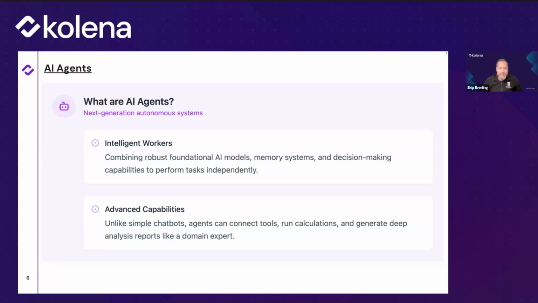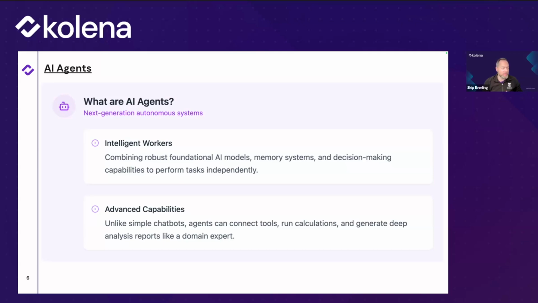They're effectively an intelligent worker that is combining these new technologies that have emerged over the past few years, these foundational models from companies like OpenAI and Anthropic and Google, along with memory systems. So what we're doing in the platform is intelligently creating a way to store and process the information used by the agent, so the documents, the images, and things like that, making them available to the foundational model, which is kind of the brain.